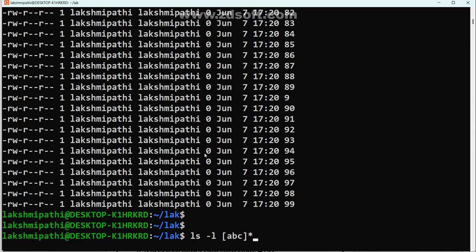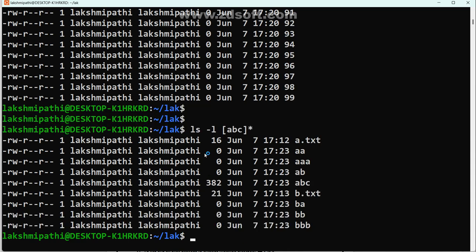Any name that starts with A, or B, or C only. Other names won't be visible. Check it. Names starting with A are there, names starting with B are there, and even C is not there, right? That is the problem. This is set theory. Got it or not? Yes, you got it.